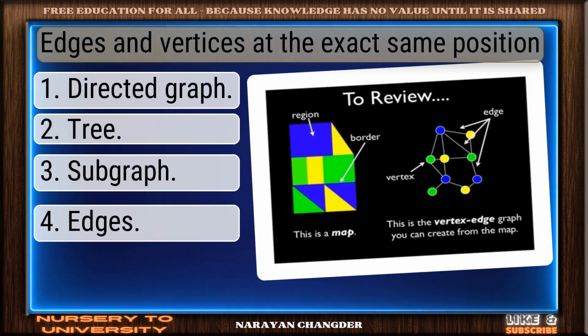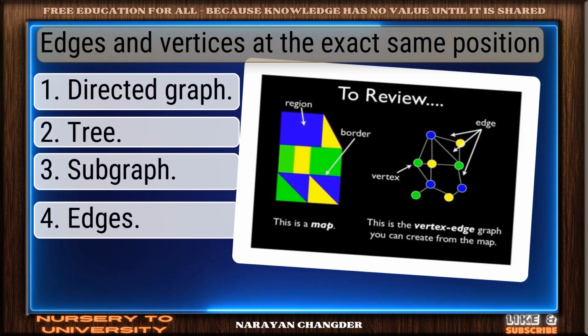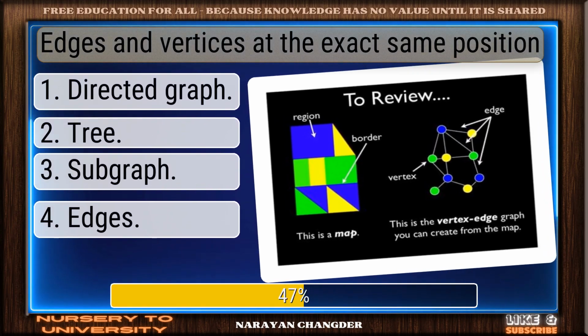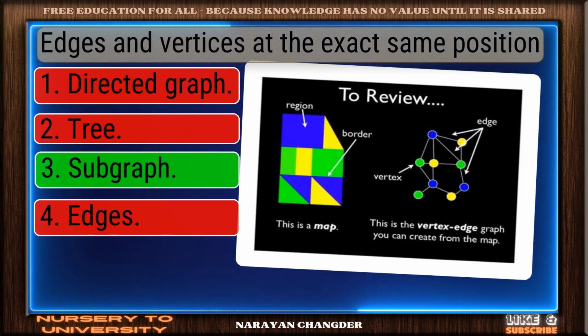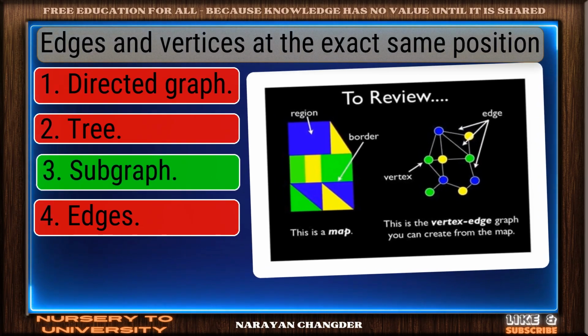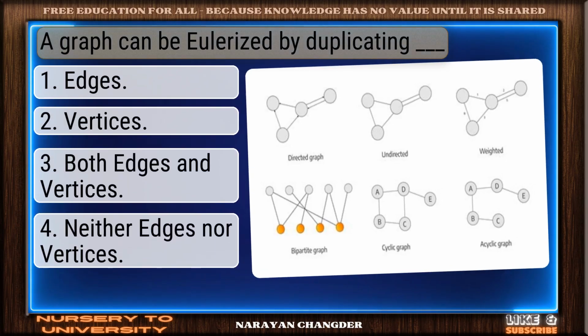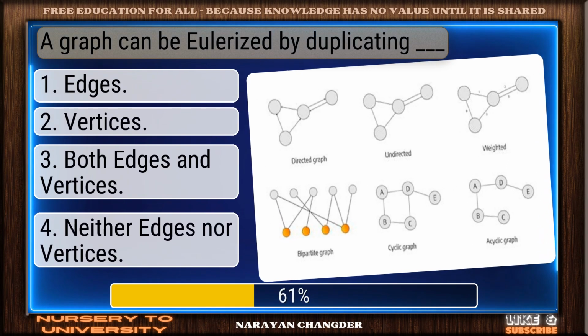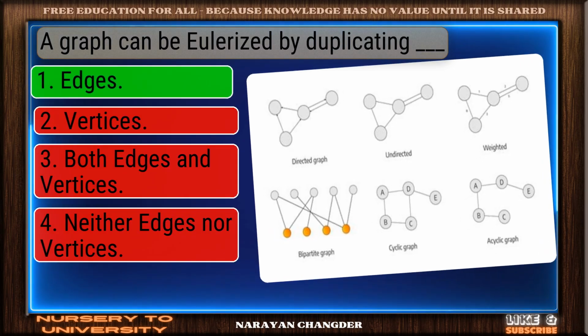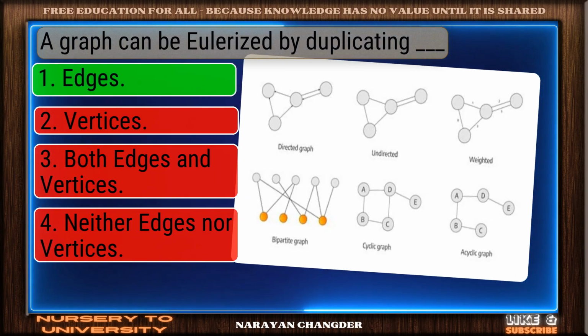Question number 9. Edges and vertices at the exact same position. Good thinking. Subgraph is the right answer. Question number 10. A graph can be Eulerized by duplicating dash. You chose edges, and it is correct.